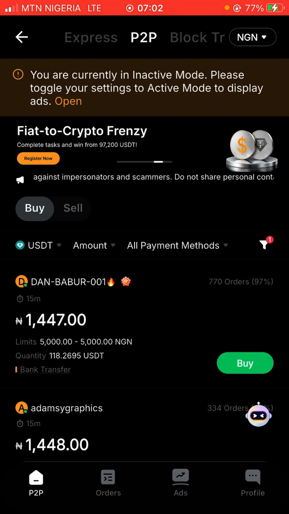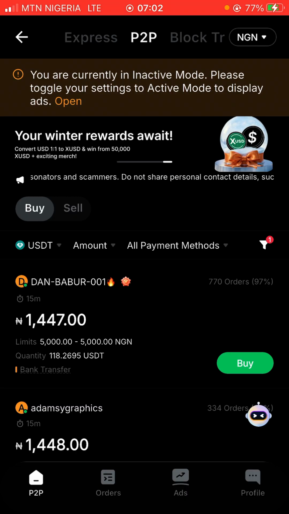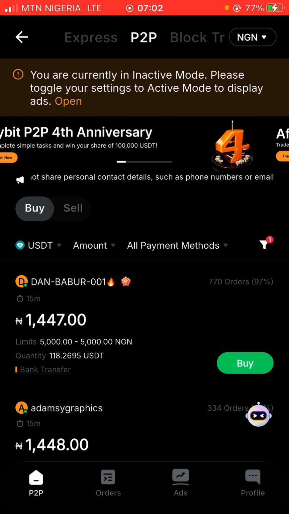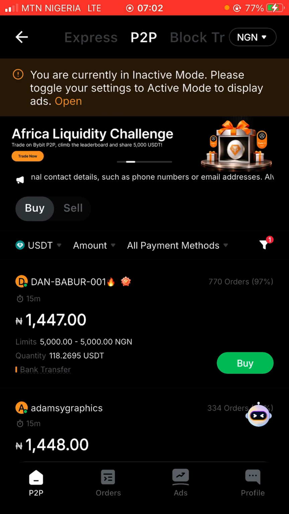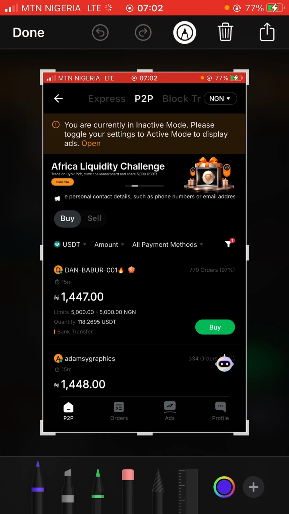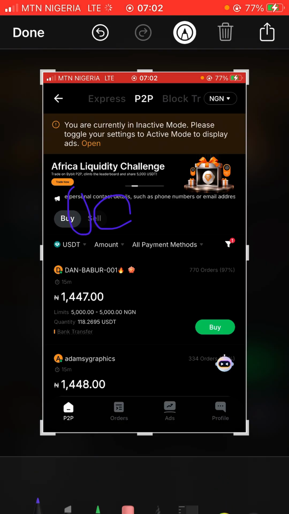Buying low and selling high means you're going to be buying in bits and selling in bulk. For you to understand what we are going to be doing here, you need to understand the concept of a merchant in the P2P market. So what does that mean? Basically, a merchant is somebody that is creating an advertisement on the P2P market. So as a merchant, the sell side is buy from and the buy side is sell for a merchant.